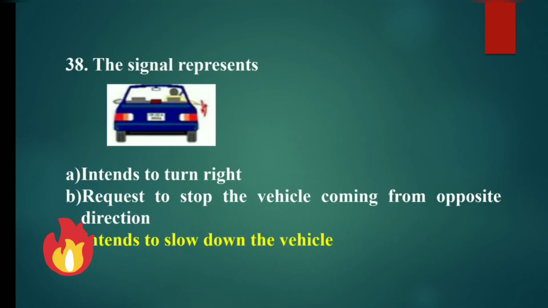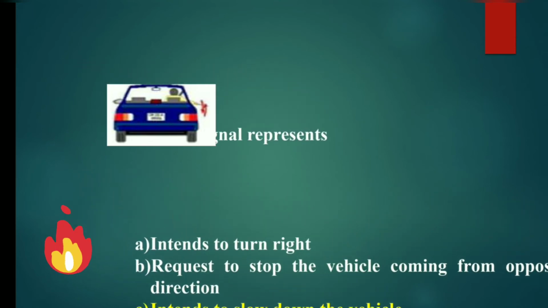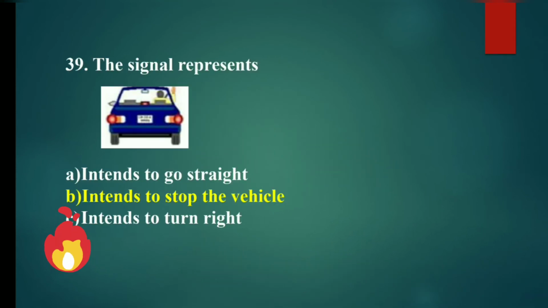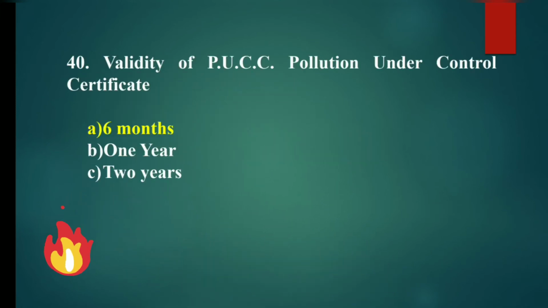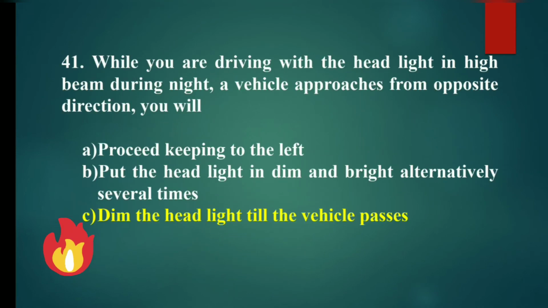The sign represents intends to slow down the vehicle. The sign represents intends to stop the vehicle. Validity of PUCC, pollution under control certificate: 6 months. While you are driving with the headlight in high beam during the night, a vehicle approaches from the opposite direction, you will dim the headlight till the vehicle passes.